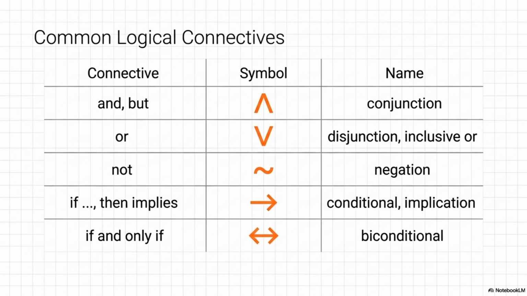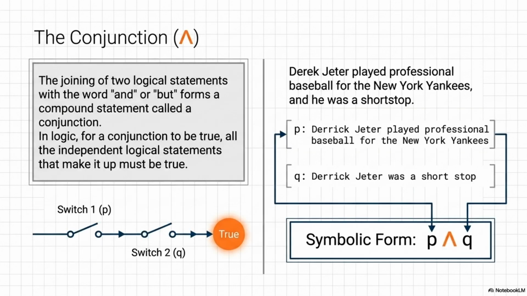So the most restrictive breaker we have is the conjunction. Conjunction, okay. In everyday English, this is usually represented by the word and or the word but. In symbolic logic, for a conjunction to evaluate as true, every single component part must be true. It demands total perfection. And the math symbol for this is a wedge pointing up, so it resembles an upside-down V or the mathematical symbol for intersection. The textbook uses a sports example for this, right? But if we think about it mechanically, it's pretty unforgiving.